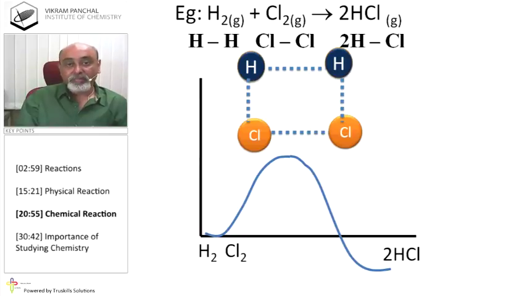I told you that in this case, about 163 kilocalories absorbed, 104 for hydrogen and 59 for chlorine. On the other hand, when one bond between hydrogen and chlorine forms, it releases 103 kilocalories. So there are two bonds formed between 2H and 2Cl. So about 206 kilocalories released.